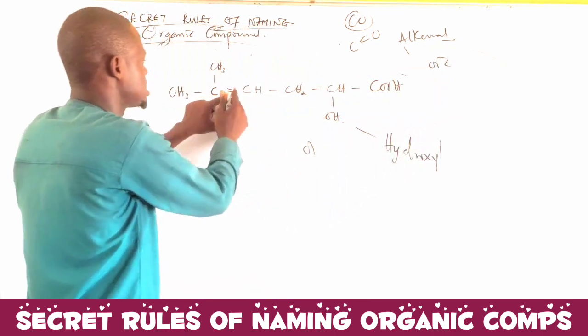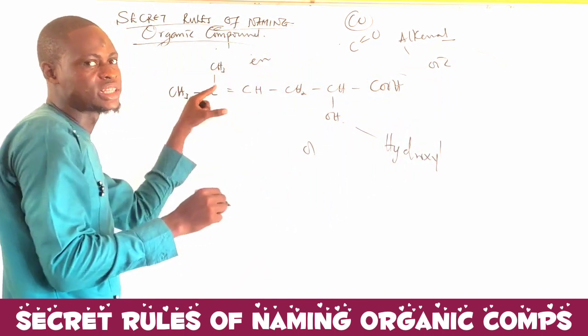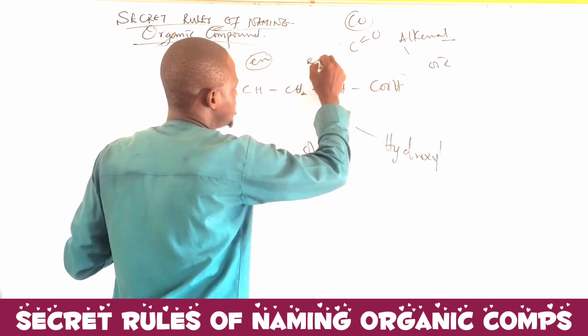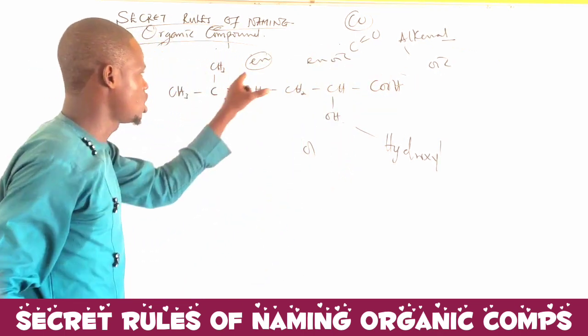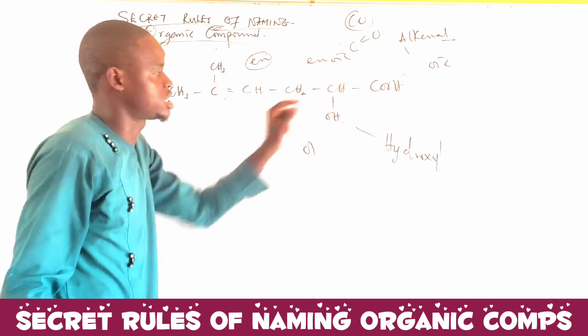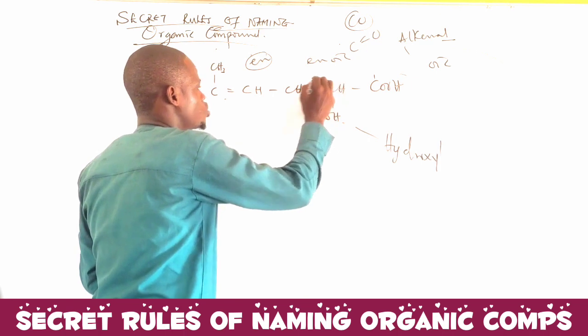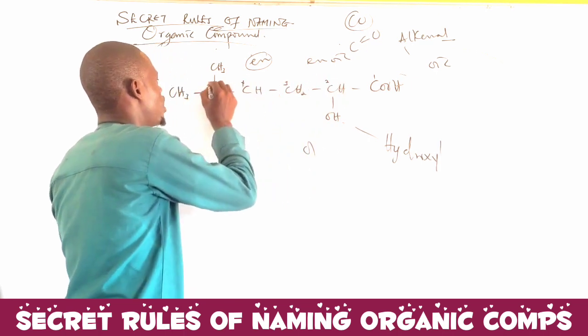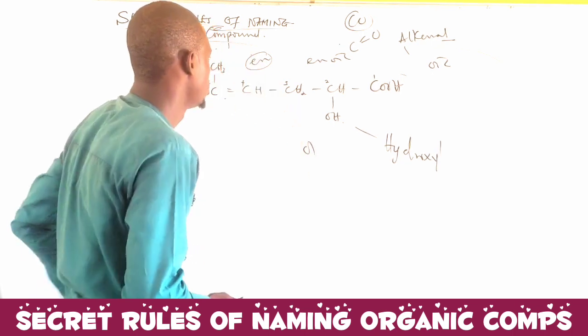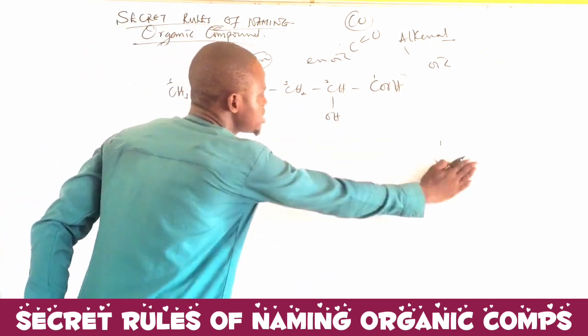And also we have the en functional group. Don't forget, the both of them should be written together: en-oic. But if I want to number, I will number starting from the oic. I'll give out 1, 2, 3, 4, 5, 6. The oic must have the lowest numbering. So let's now name. What will be the name?